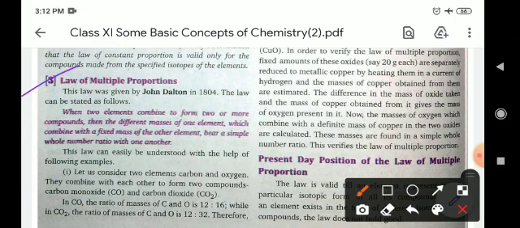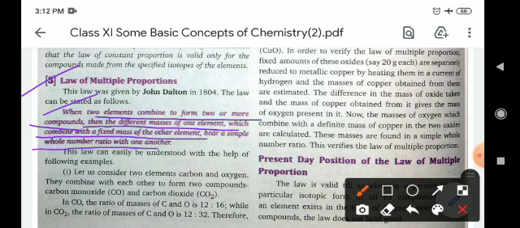Now third, the law of multiple proportions. According to this law, when two elements combine to form two or more compounds, then the different masses of one element which combine with a fixed mass of the other element bear a simple whole number ratio. So according to this law, when two elements combine, they combine in a simple whole number ratio.